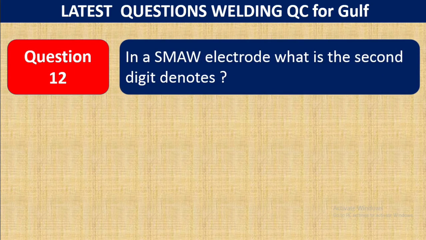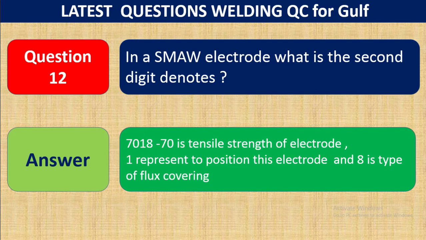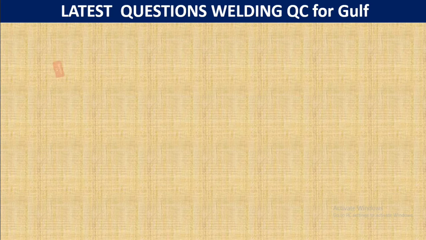Question 12. In an SMAW electrode, what does the second digit denote? Take E7018. 70 is the tensile strength of the electrode. The second digit is 1. 1 represents the position of the electrode and 8 is the type of flux covering. So for 7018, you should know what 70, 1 and 8 mean.